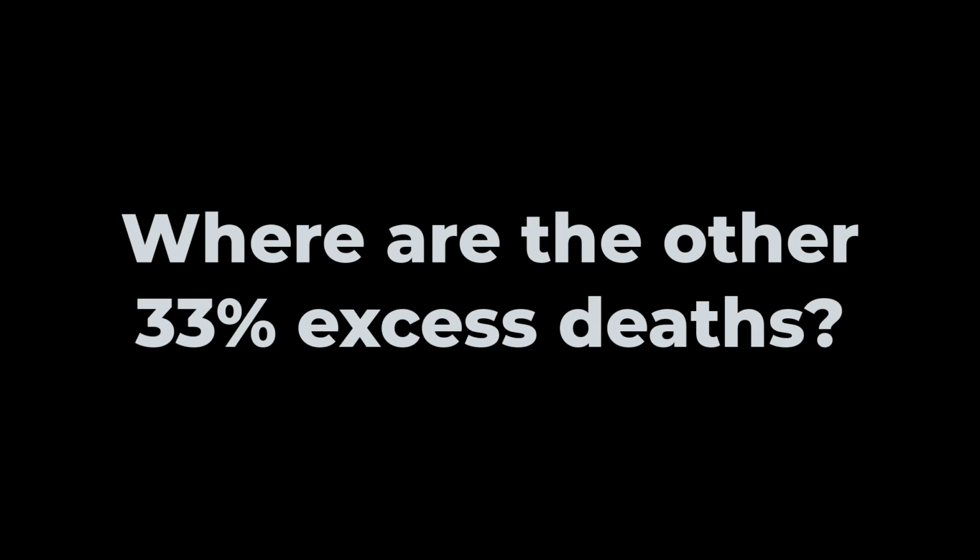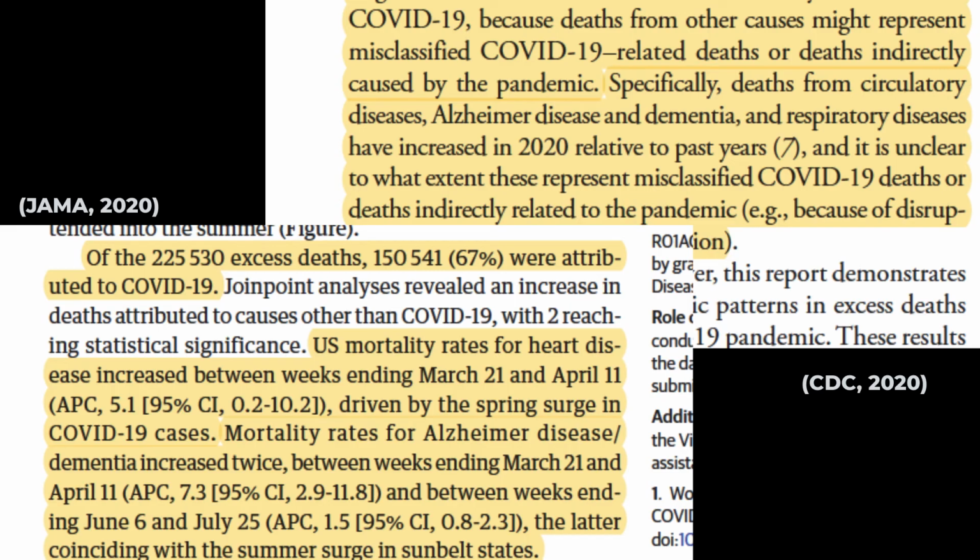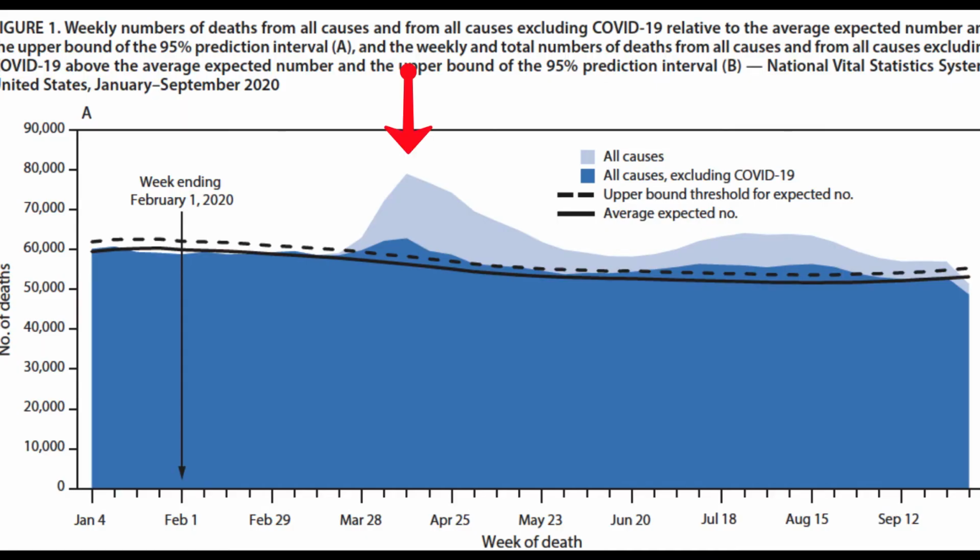And for the skeptics out there who are asking, what happens to the other 33% of deaths? Well, both articles report that death rates for other diseases like heart disease and Alzheimer's have also increased. Now, these could be normal deaths caused by those diseases, but how could we explain an unexpected and sudden rise in deaths above the historical average happening right at the same time as a global pandemic? Just in terms of probabilities, these excess deaths could also very well be unrecognized COVID deaths or even deaths among uninfected patients suffering disruptions from the pandemic.